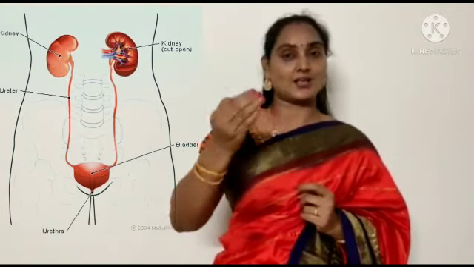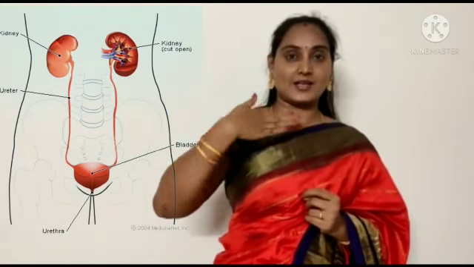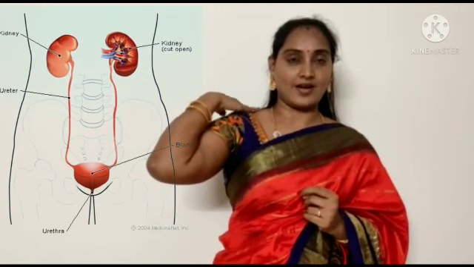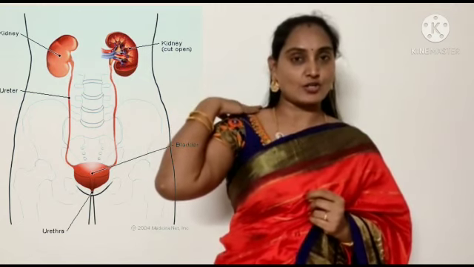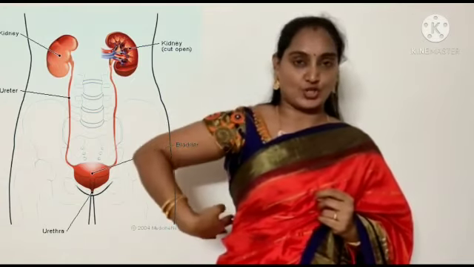In scientific terminology, it is called dorsal. Dorsal means back. This is anterior and this is posterior. The posterior part is also called dorsal, and anterior is called ventral. So the kidneys are located in the back portion of the lower abdominal cavity.